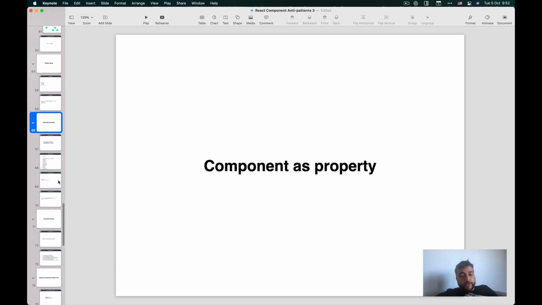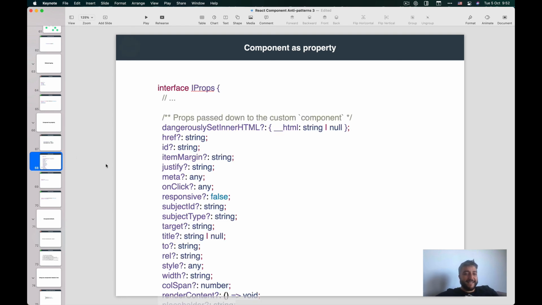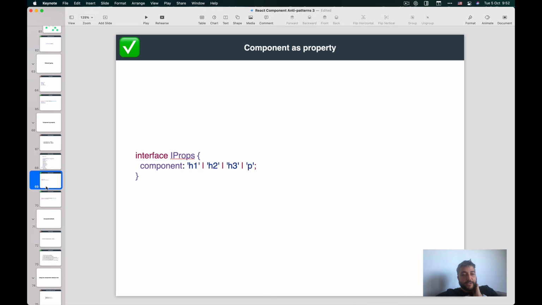Another anti-pattern which is very used is the component as property. Component as property is where, and this is something we used a lot, we just allow our component to accept any component and then pass the props and split the props from one component to the other. And this leads to things like having this very big list of accepted components.